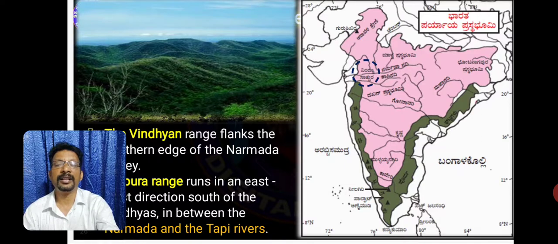Vindhyan and Satpura ranges are found here. Narmada and Tapi are west flowing rivers in Peninsular Plateau. You may be asked to mark in the map, or you may be asked to give an example for west flowing rivers in India.